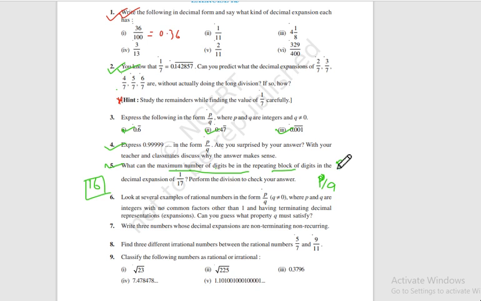Like if I write 8 by 4, then there is a common factor, isn't it? This will be 2 by 1. If you write something like 18 by 12, then there are some common factors, like 3. So 6 and 4, and then again we can do it like 3 and 2.